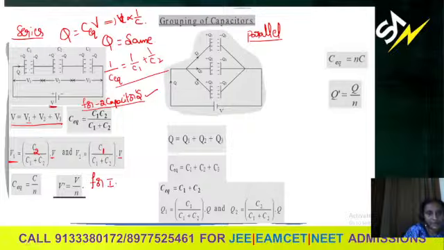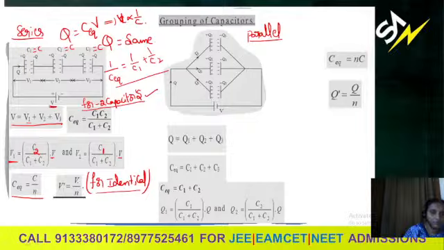The last two formulas are for identical capacitors, meaning the first capacitance is C only, the second also C, the third also C, like that. If there are identical capacitors in series, then C equivalent is C by N. If there are three, C by 3 is the equivalent value. If two, C by 2. If four, C by 4. Like that, C by N. And the potential across each identical capacitor should be V by N, total potential difference by the number of capacitors.